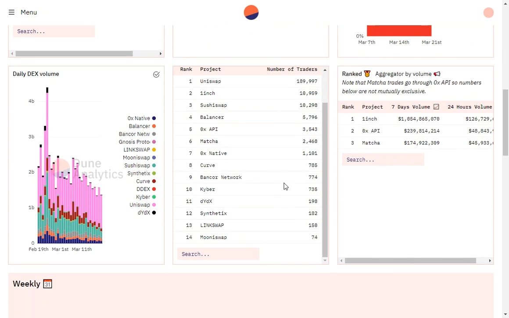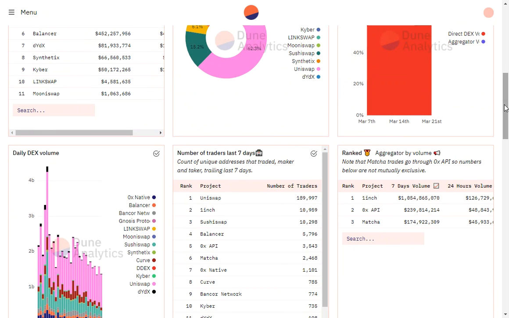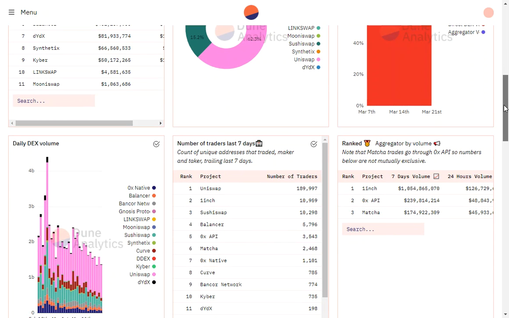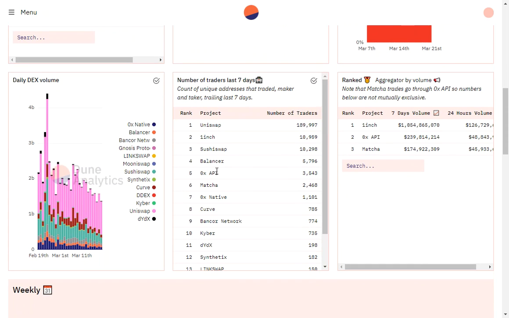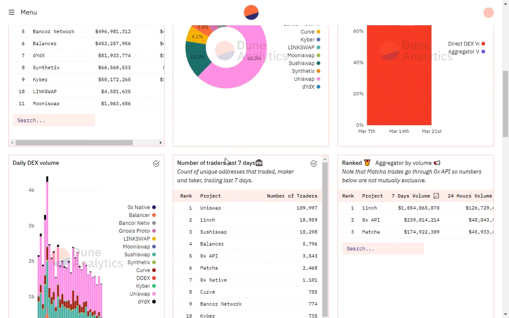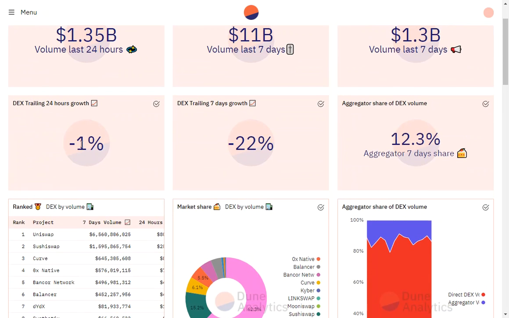So you go through and look at these different things, and I use some of this information to figure out a potential trade I could take. So I was looking at aggregators by volume. 0x and Matcha are both ZRX projects or platforms. You can look down here and see ZRX is number 5 here under Uniswap, 1inch, SushiSwap, Balancer. Also over here, DEX by volume, 0x is number 4.